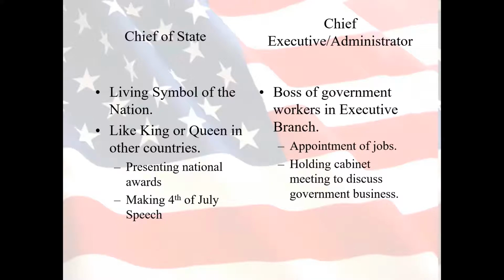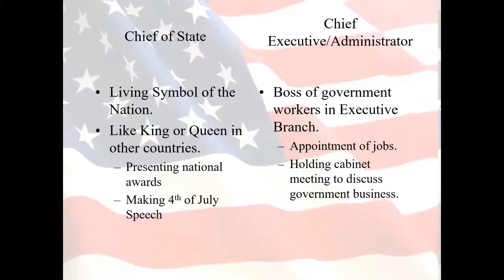So examples of the president acting as the chief of state would be presenting a national award or making a speech on the 4th of July. In 2015, when the Royals won the World Series, they went to the White House and met with and visited President Obama. That's, again, something that isn't necessary for the president to do, but as a symbol of our country, it's a position that the president does hold.